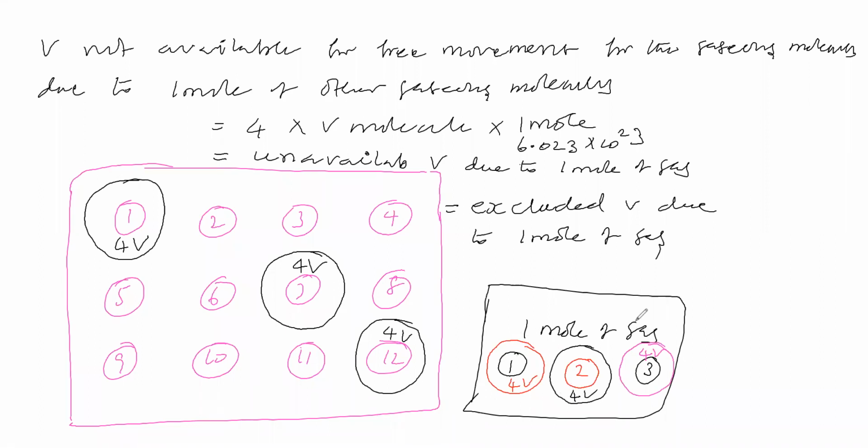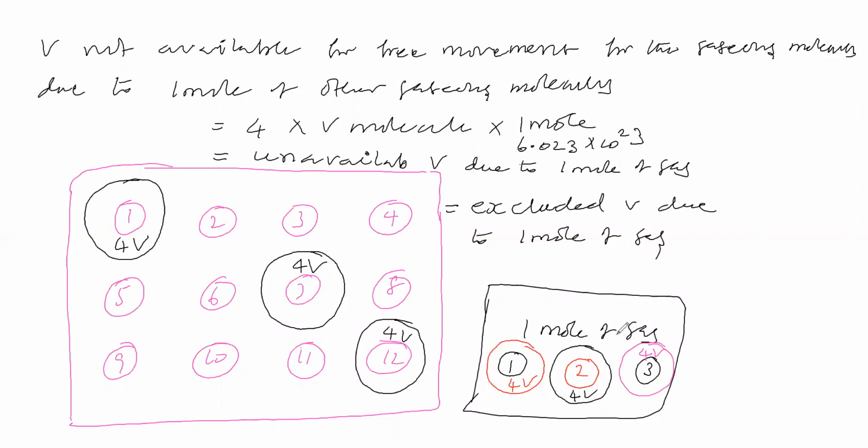Due to the first molecule, 4V volume is not available for free movement. For the second molecule, third molecule, fourth molecule, like this. In this vessel, 1 mole of gas is there. 1 mole of gas means Avogadro number of molecules are there.